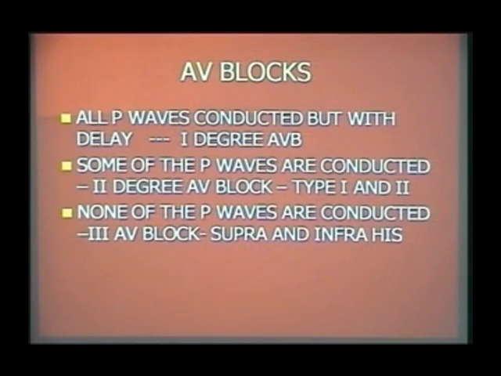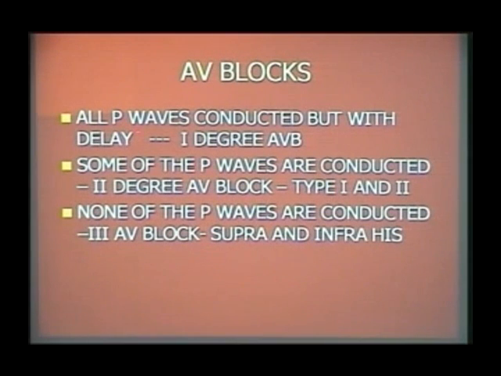So atrioventricular blocks are divided into three types. One is first degree atrioventricular block, second degree atrioventricular block. There are two types of second degree atrioventricular blocks, type 1 and type 2, and there is a third degree atrioventricular block, which can be a supra-His variety or an infra-His variety.